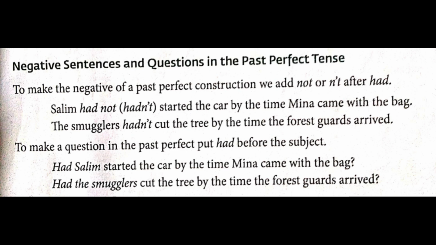Next one, the smugglers hadn't cut the tree by the time the forest guards arrived. So on one side we have the past perfect tense, that is hadn't cut, and on the other side we have arrived, which is in past tense. Next one, to make a question in the past perfect, put had before the subject. So it's an interchange of the auxiliary verb. The subject will come in the second position and this auxiliary verb will come in the first position.